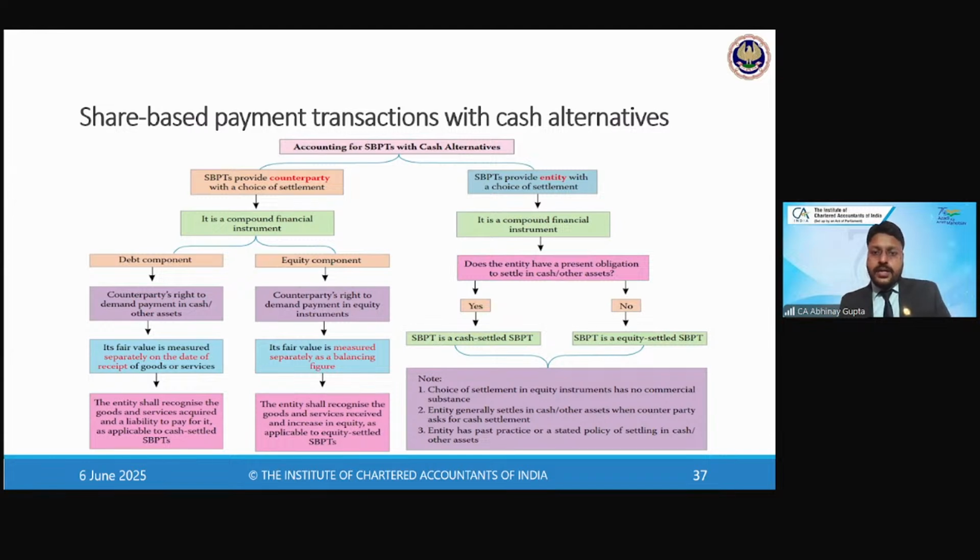So the vesting period is to be considered for the allocation of expense, of course, because the entire expenditure has to be charged over the vesting period only, right? It cannot go beyond the vesting period. And the vesting period is the period over which the conditions are satisfied, which make the employees or the third party eligible to receive these shares or the cash equivalent to the shares, right? So that's the vesting period. So all the expense will have to be recorded over the vesting period. That's what we have done in the last three examples, right? Because the vesting condition was to stay with the company for the next 3 years, so the vesting period was 3 years. If the vesting condition is to stay with the company for 5 years, then the vesting period would be 5 years in that case.